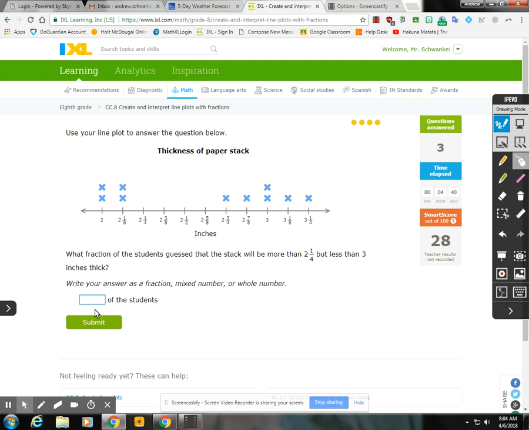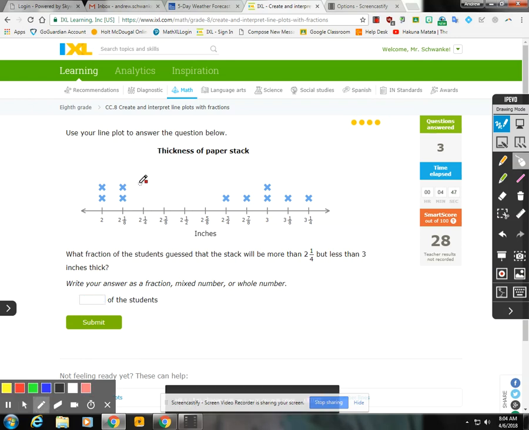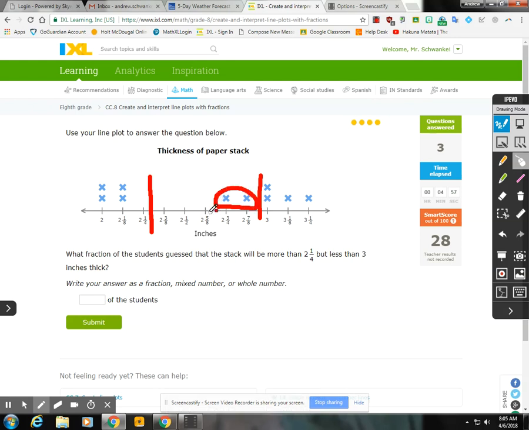What fraction of the students guess that the stack will be more than 2 1/4, but less than 3 inches thick? So more than 2 1/4, but less than 3. So that means it can't be 2 1/4, and it can't be exactly 3. It has to be less than 3. So again, it's 2, but they say fractions, so 2 out of the entire number. And there was 1, 2, 3, 4, 5, 6, 7, 8, 9, 10. So it's 2 out of 10. But we need to make sure we reduce 2 out of 10. And 2 out of 10 reduces just to 1/5. So we have to write 1 over 5.